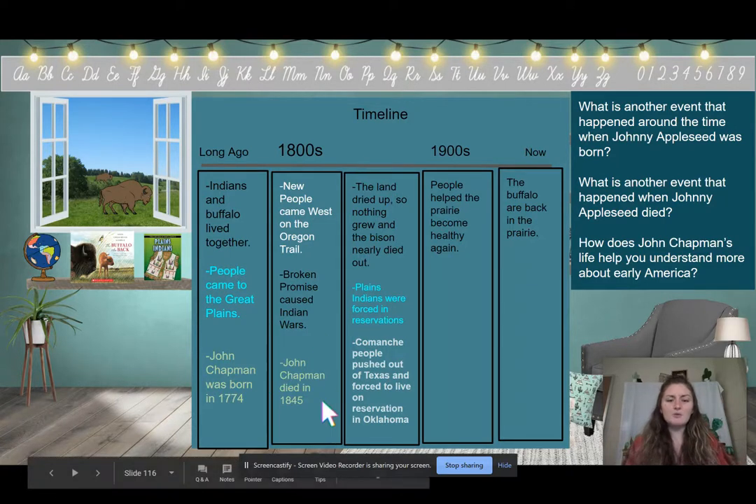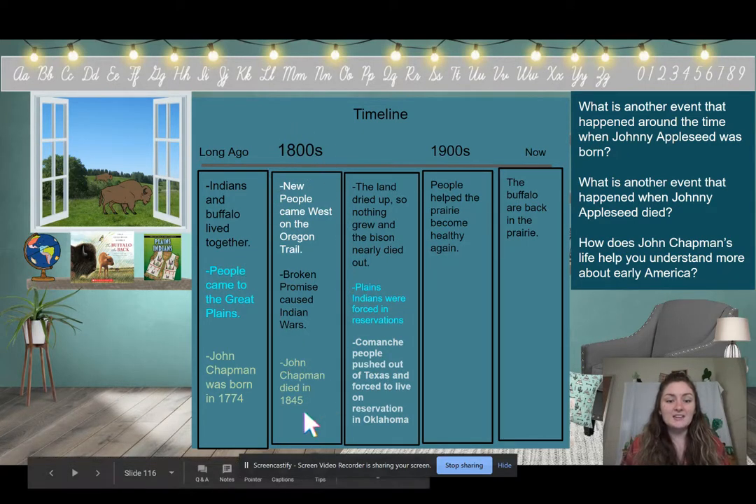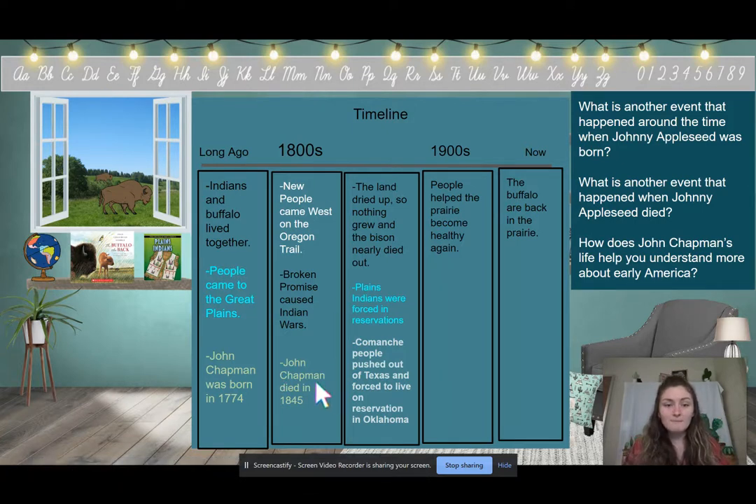Look at the time when John Chapman died. What are some events that happened in history around the time that John Chapman died? Okay, look at where my mouse is going. In the Ed Puzzle, I want you to tell me, looking at the timeline, what is an event that happened in the early American West when John Chapman died? Tell me in the Ed Puzzle. So looking at our timeline, we can see that new people came west on the Oregon Trail.